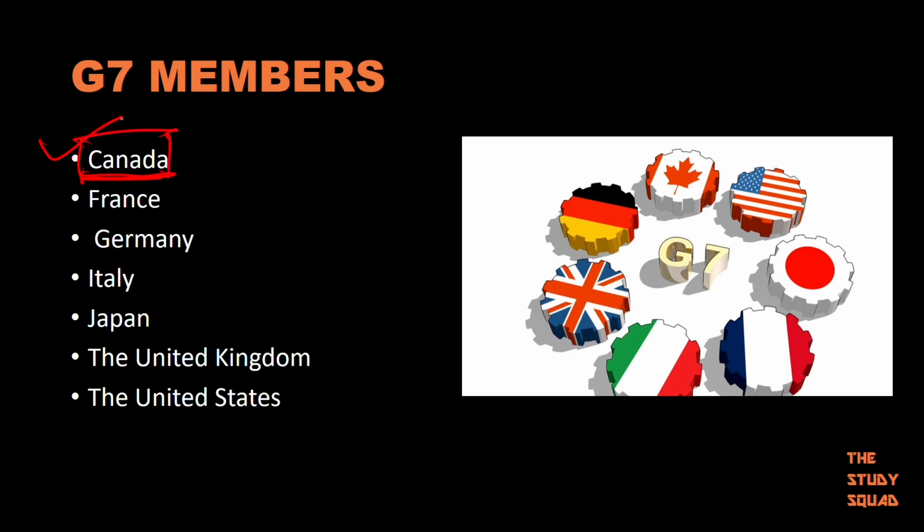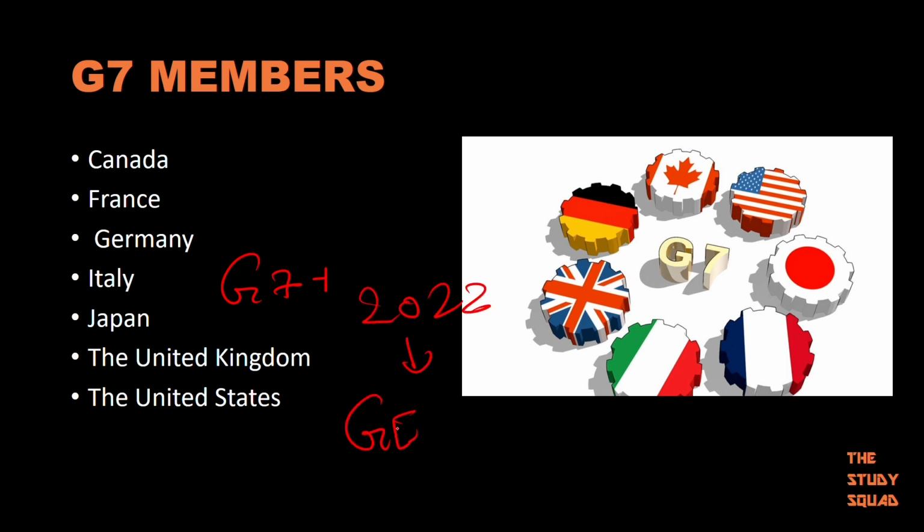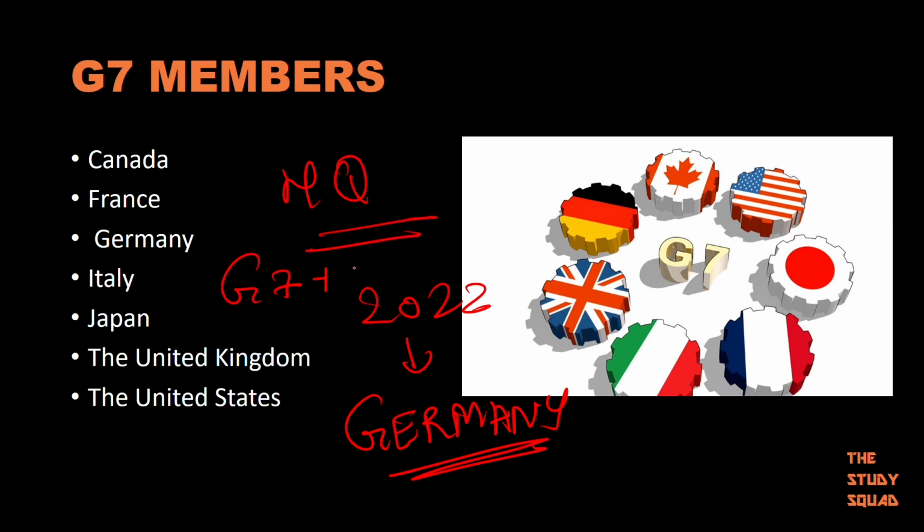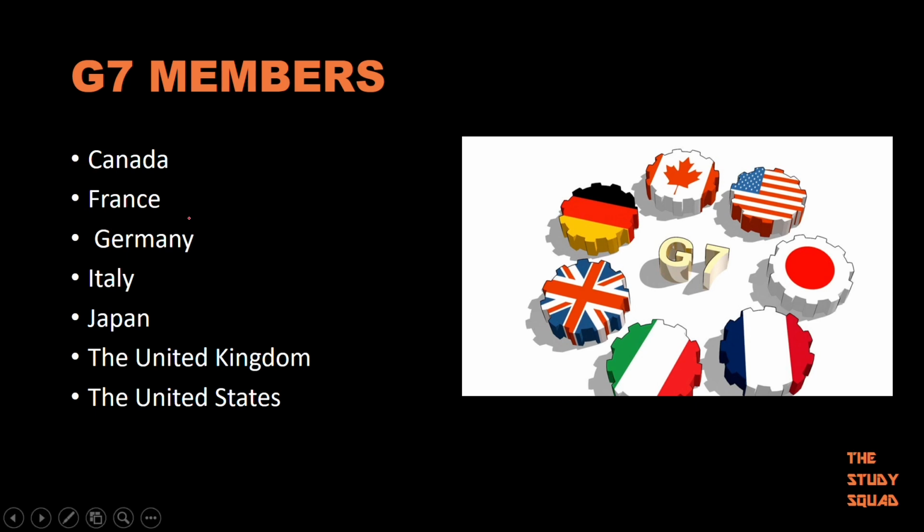There was a G6, which involved all of these. The last summit of G7, the 2022 one, was held in Germany. Here also there is no headquarters and no permanent president. The presidency keeps on rotating here also.